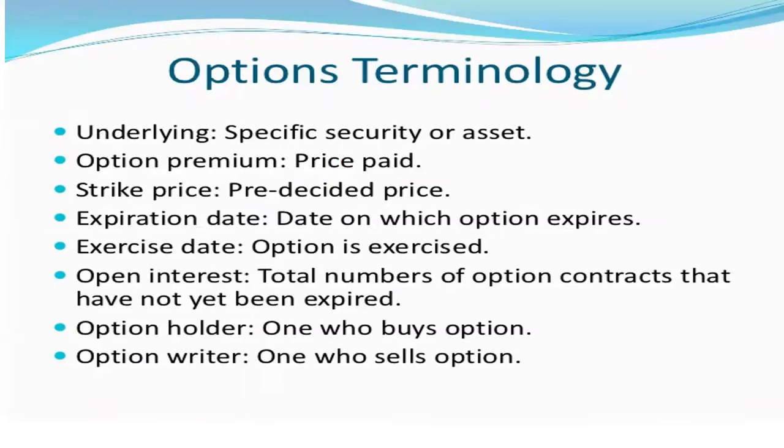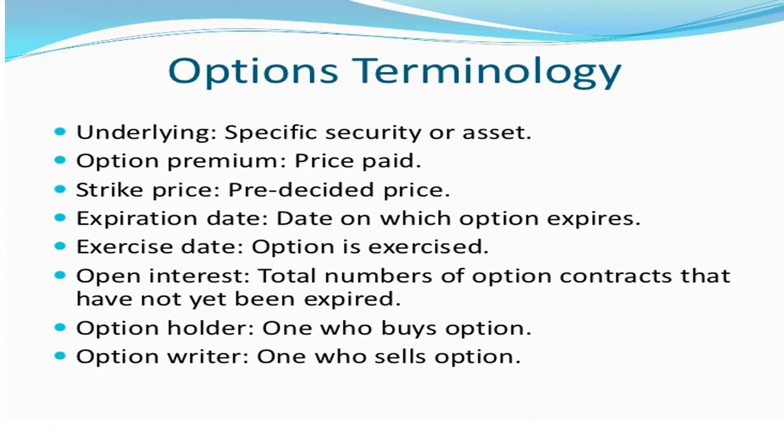The given option terminologies are all subject to rote learning. You will have the underlying, which is the specific security or asset, as we have studied. Then what is option premium? The price which is paid extra is the option premium. What is strike price? The price which is pre-decided is the strike price. Then what is the expiration date? The date on which the option expires. The options should always be traded before the option expires.